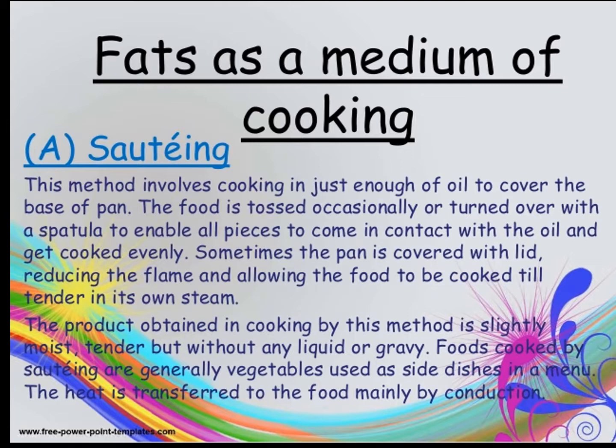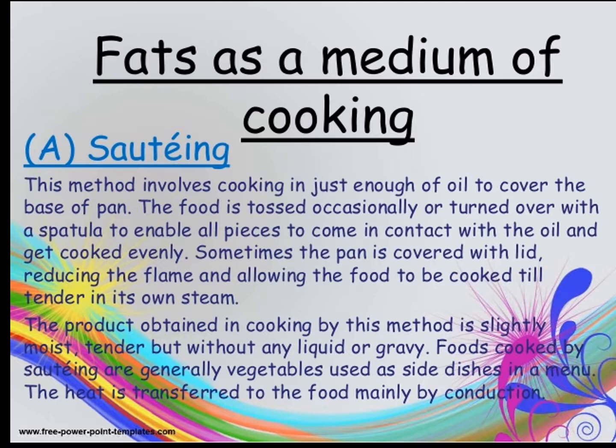The food is tossed occasionally or turned over with a spatula to enable all pieces to come in contact with the oil and get cooked evenly. Sometimes the pan is covered with a lid, reducing the flame and allowing the food to be cooked till it becomes tender in its own steam.